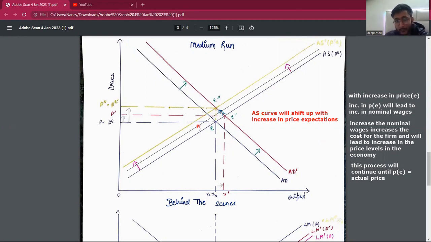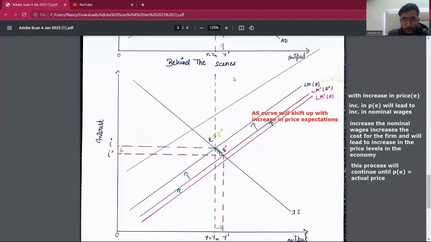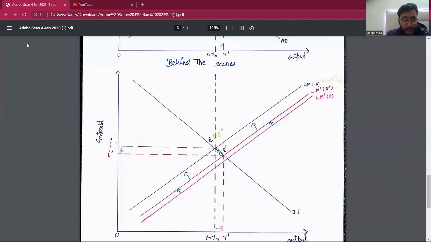Now, let's move to the IS-LM model and see what happens in the short run and medium run. In the IS-LM model, we first have the economy at equilibrium at point E, interest rate I, and output equal to the natural level.